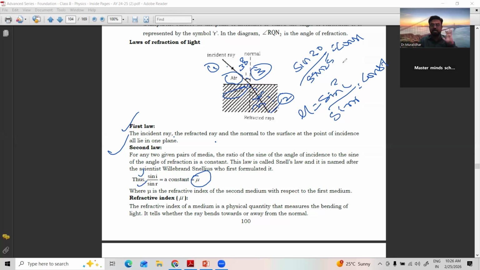If you use water and air as a pair of media many times, sine i may be increasing, sine r may be decreasing, or both may be increasing, but the ratio is always constant. That is the observation made after studying refraction. That ratio is called the refractive index, denoted by the symbol mu. These are very important terms derived from the law of refraction.